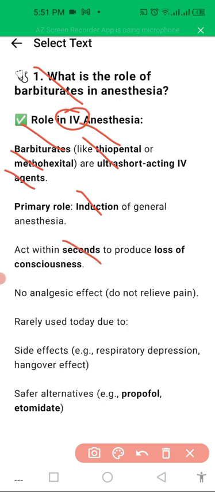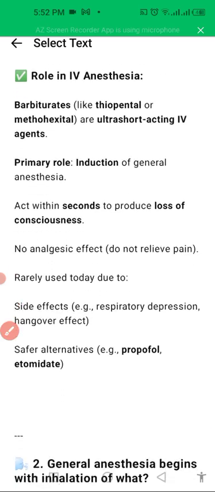Second, they act within seconds to produce loss of consciousness. They have no analgesic effects, so they do not provide analgesia, and the patient will have to be given analgesia separately. They are rarely used in today's procedures. Side effects are respiratory depression and hangover effect, and safer alternatives are propofol and etomidate.